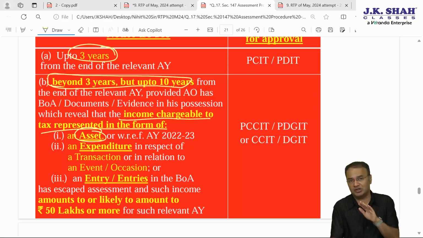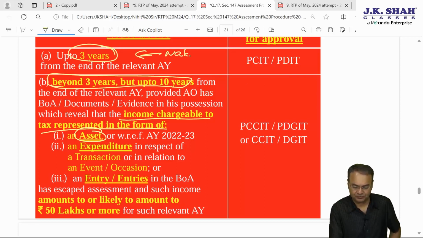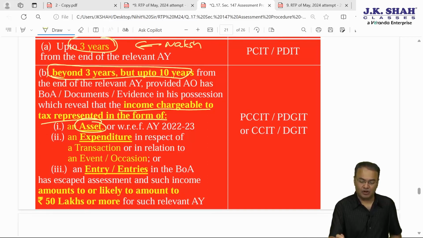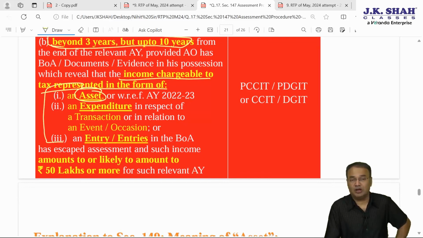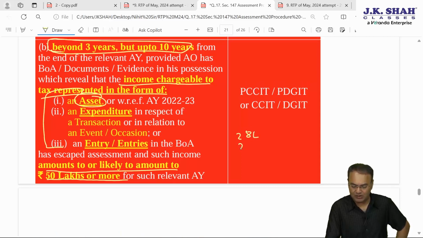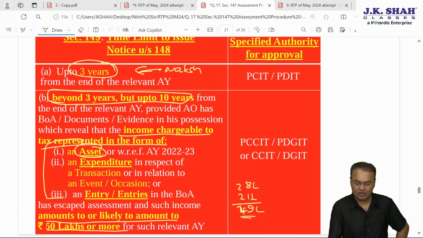So as far as Ramesh is concerned, his income escaping assessment is represented in the form of shares. As far as Naksh is concerned, time limit would be 3 years. This will be for Naksh. As far as Ramesh is concerned, for him also time limit will be 3 years and not 10 years. Why? Because the income escaping assessment represented in the form of asset, expenditure or entry should be amounting to or likely to amount to 50 lakhs or more. In case of Ramesh, the amount is 28 lakhs and 21 lakhs totaling to 49 lakhs, which is less than 50. Therefore, time limit will be 3 years for Ramesh also.